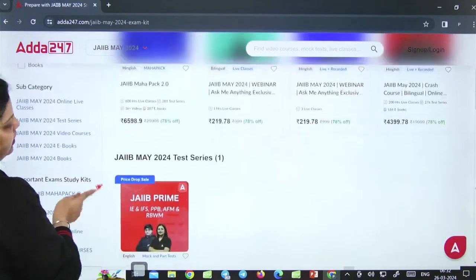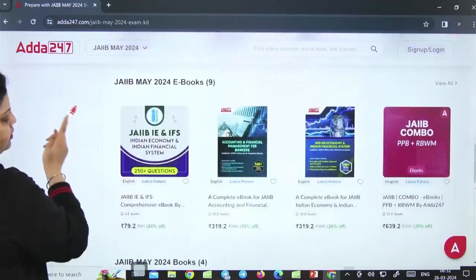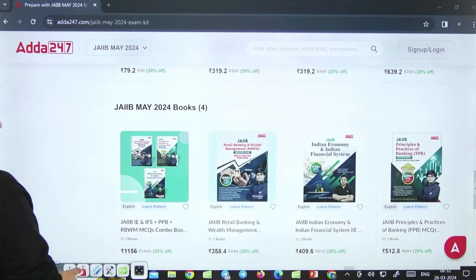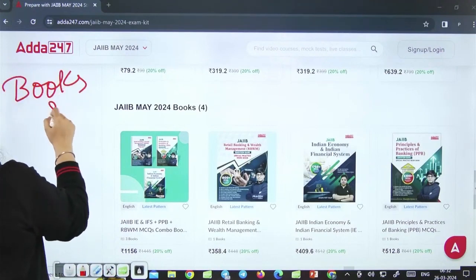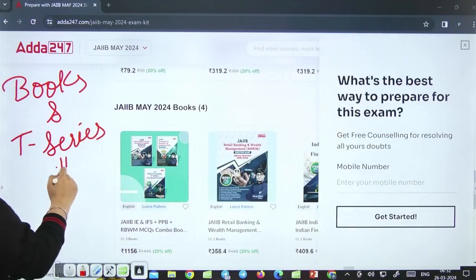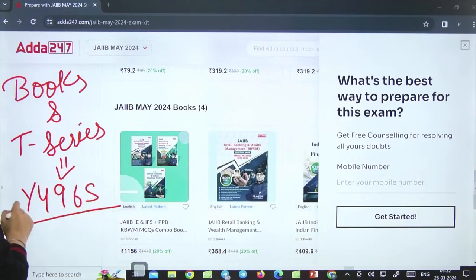Then you have test series. Then you have video courses. Then you have ebooks. Then you have your hard copy books as well. Any type of books, if you want books and test series, to get maximum discount on books and test series, you have to use the code Y496S. This will give you maximum discount for test series and ebooks or the hard copy books, both.